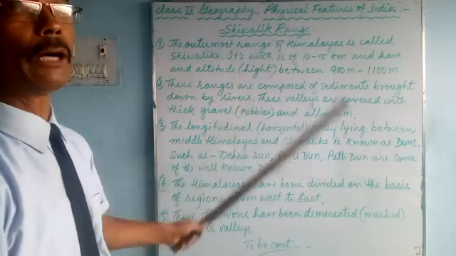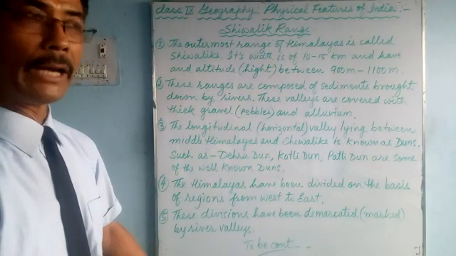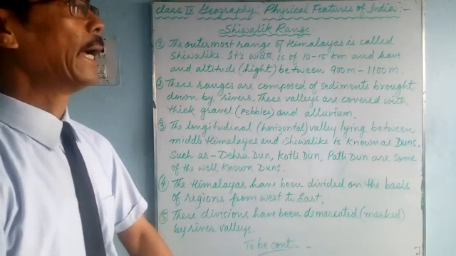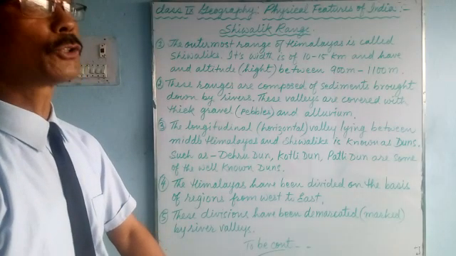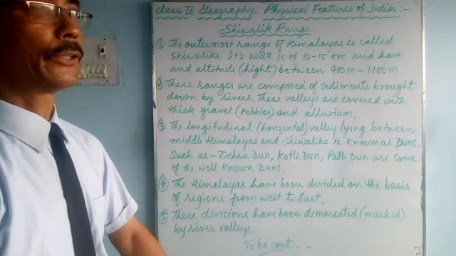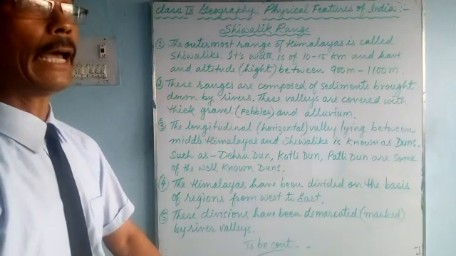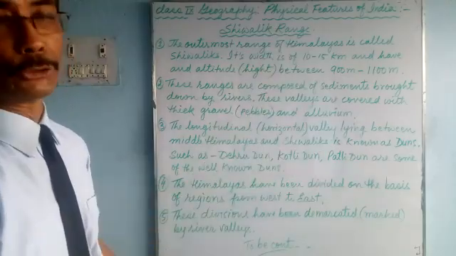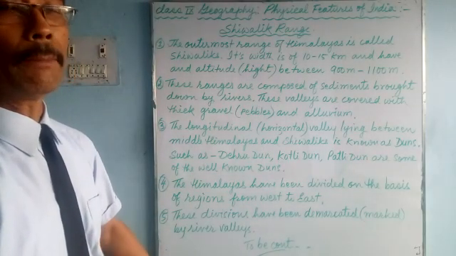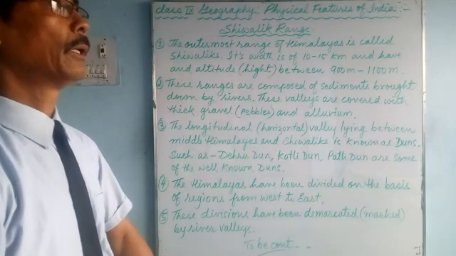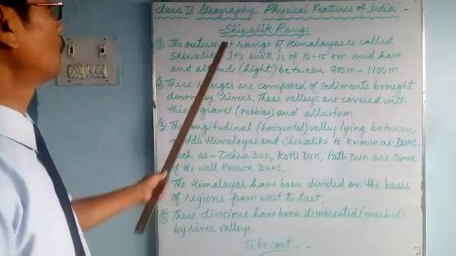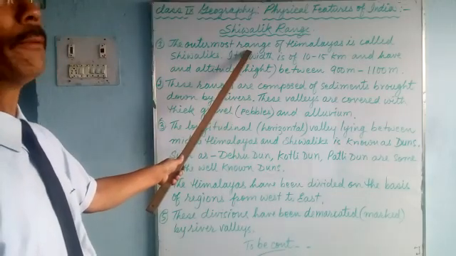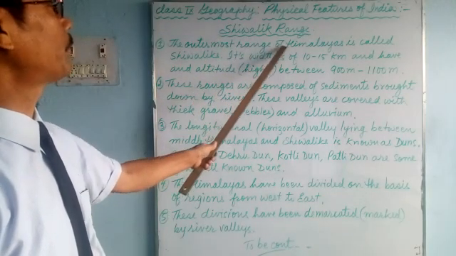So far we have talked about the Greater Himalayas, Himadri. They have the highest peaks covered with snow. In the Middle Himalayas, most of the hill stations are there, and good, famous valleys are also there. And we will talk about the Shivalik range, the third, the outer Himalayas, we can say. The outermost range of the Himalayas is called